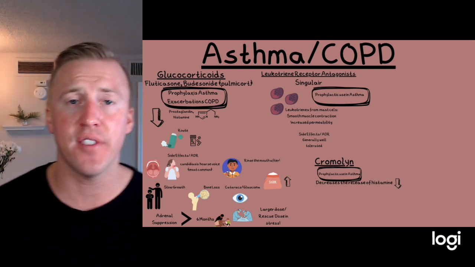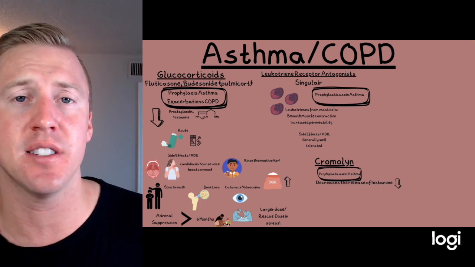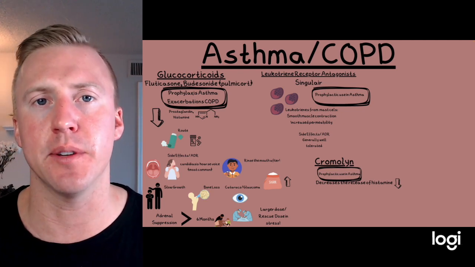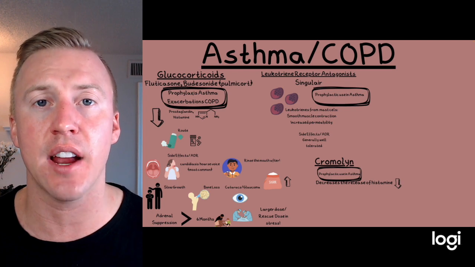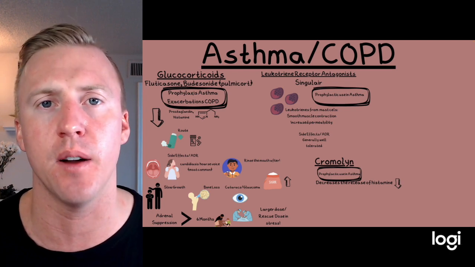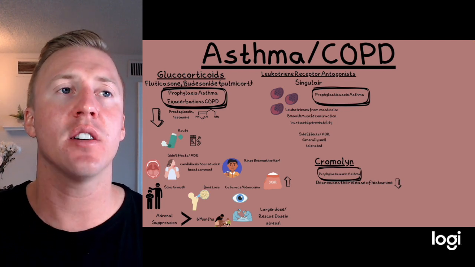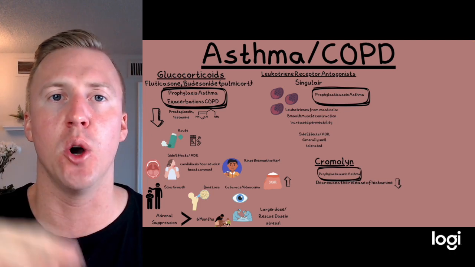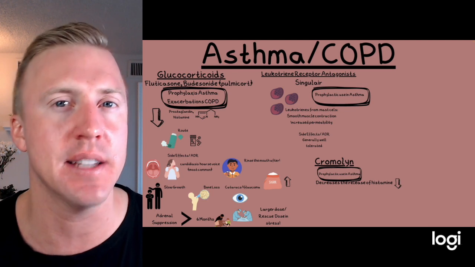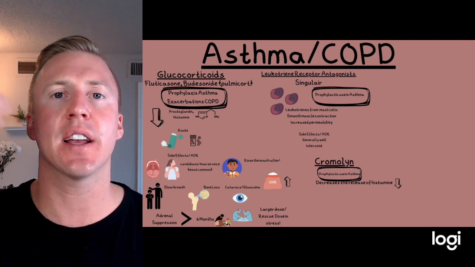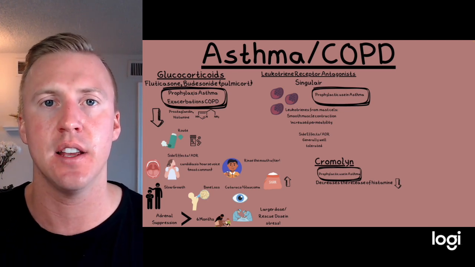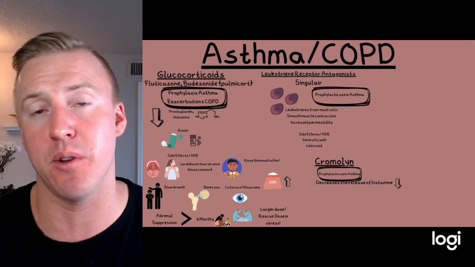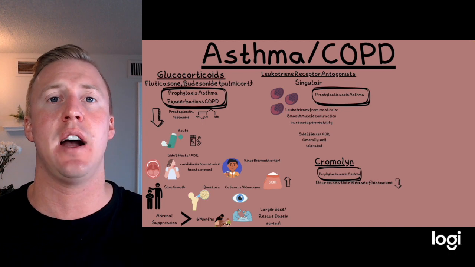Now, one of the most severe things that we always worry about with these patients is adrenal suppression. What I mean by that is when you look at the adrenal medulla, if we're releasing a lot of our steroids, which is usually where they come from, that causes the two organs before them to slow down, meaning they really don't need the stimulus anymore. If we are giving the constant stimulus to this patient, well, then our pituitary gland and our hypothalamus might be like, well, you don't need my help anymore, so I'm just going to shut down.